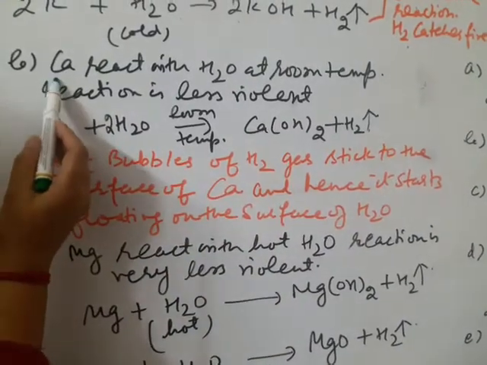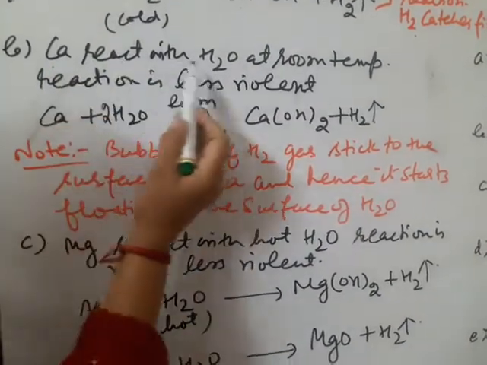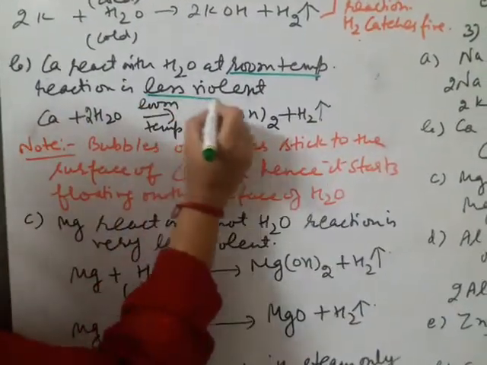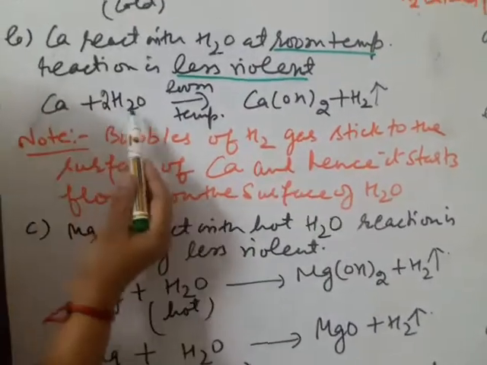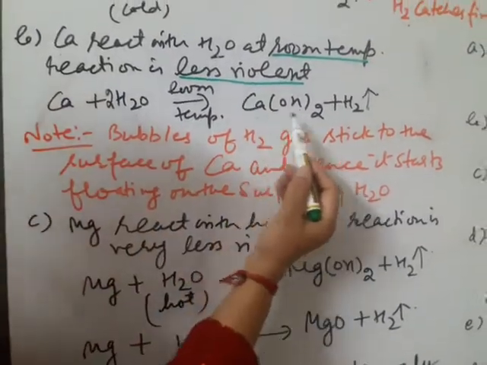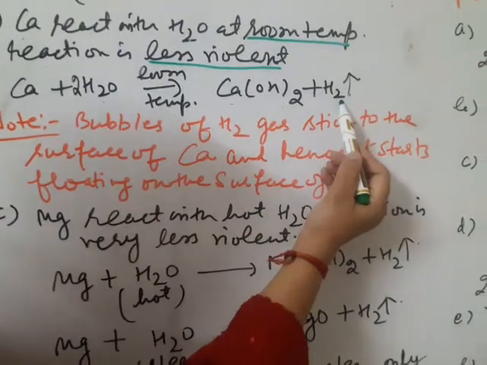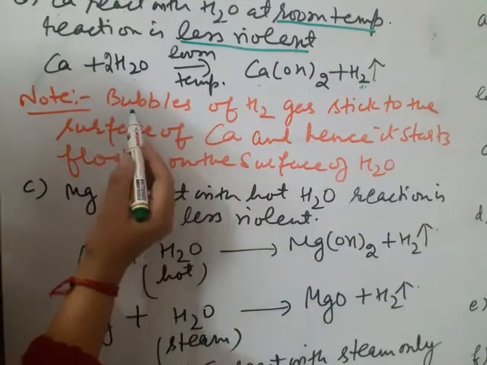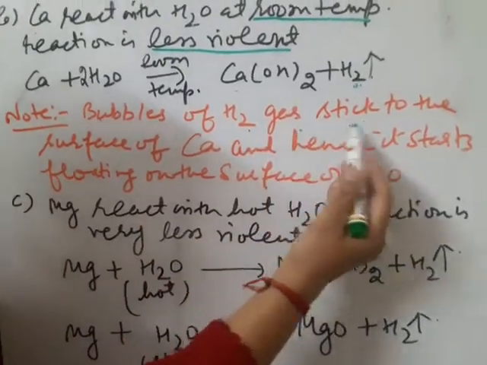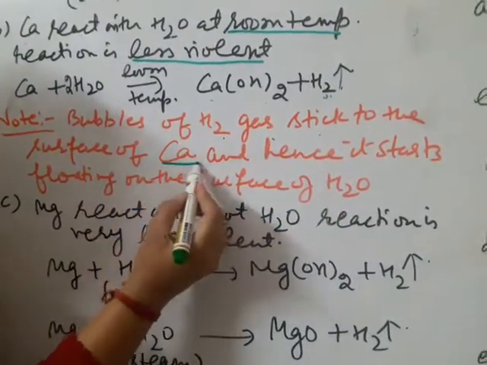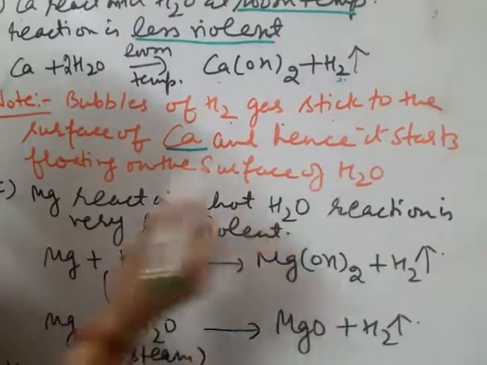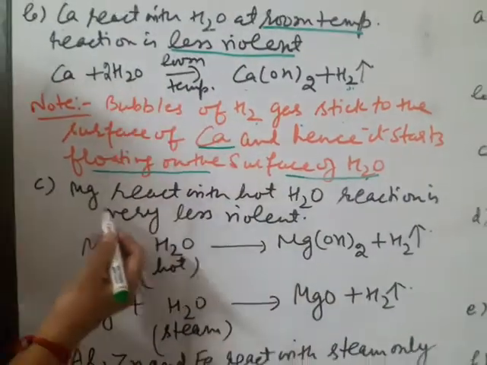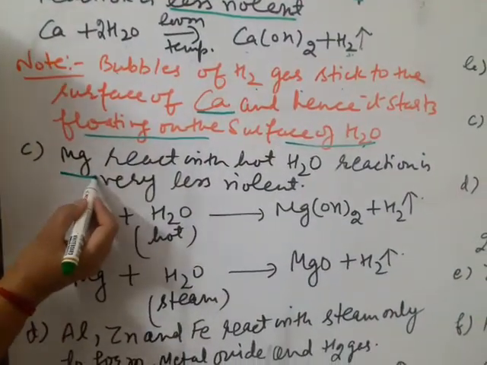Then comes calcium. Calcium reacts with water at room temperature and the reaction is less violent. Calcium reacts with water and forms calcium hydroxide and hydrogen gas. As you know, hydrogen gas is a very light gas. So bubbles of hydrogen gas stick to the surface of calcium metal and hence it starts floating on the surface of water.